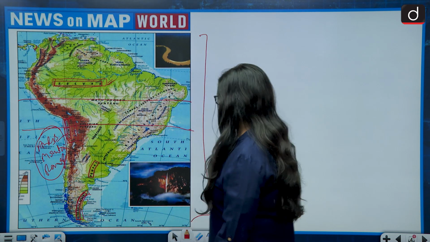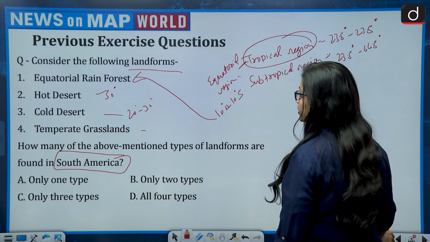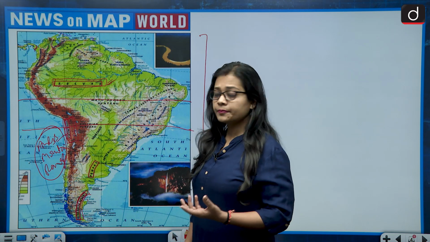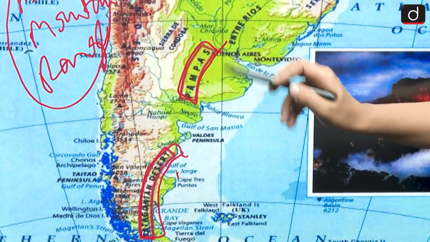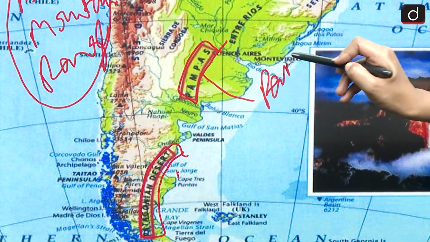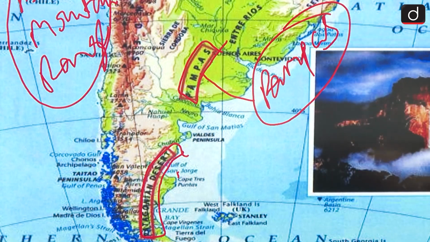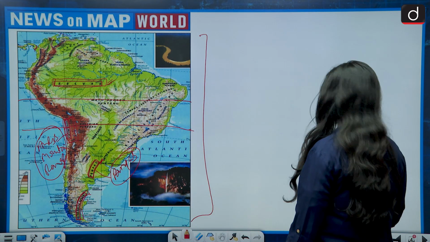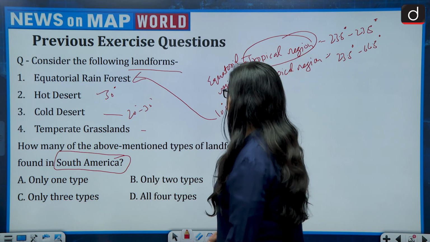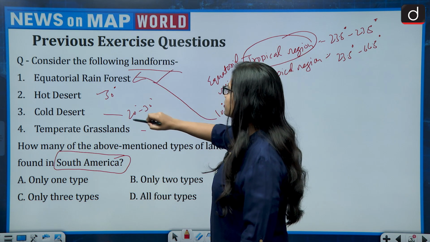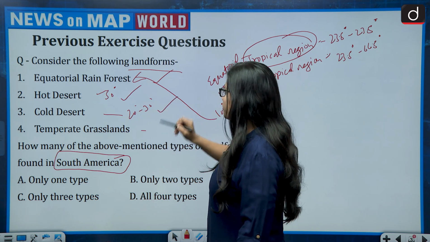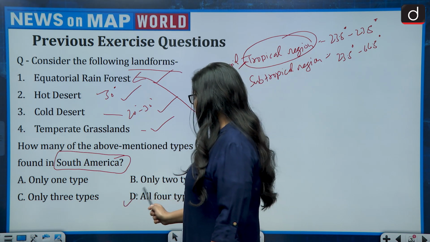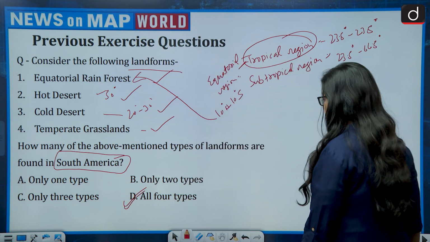And then there is one more landform, and that is the temperate grassland. The temperate grassland or subtropical grassland present in the South American continent is the Pampas. So all 4 landforms are present in the South American continent: equatorial rainforest selvas, hot desert Atacama, cold desert Patagonian, and temperate grassland Pampas. So the correct answer is all 4 types. That is option D.